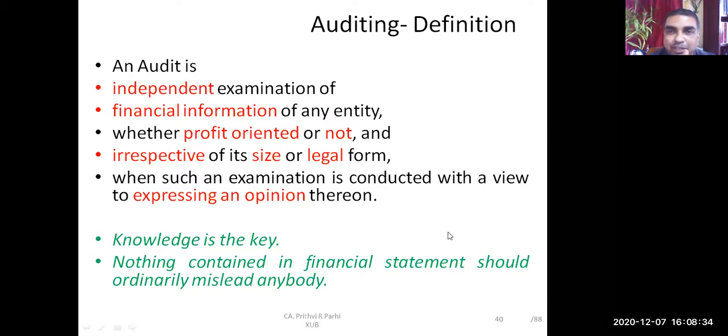Suppose something is shown as salary, it should be salary. Not that money is paid to a contractor and it is booked under salary. So that is wrong. It will mislead. So one should understand this thing.